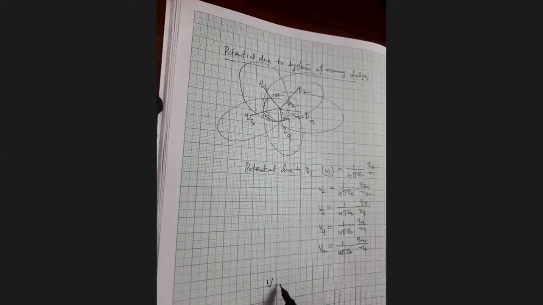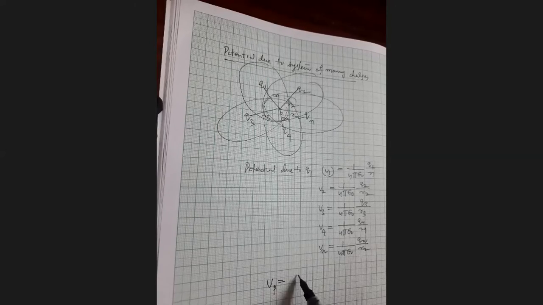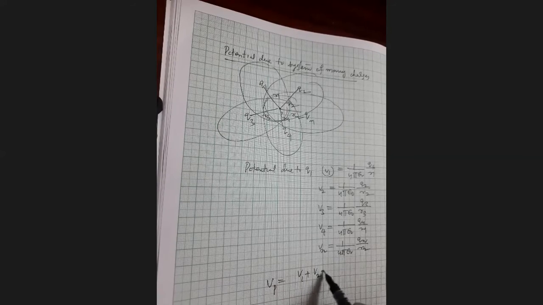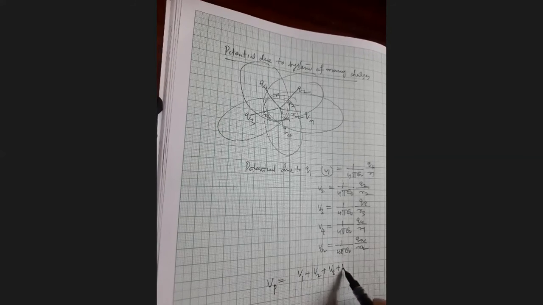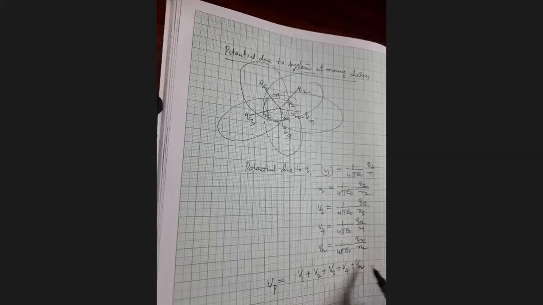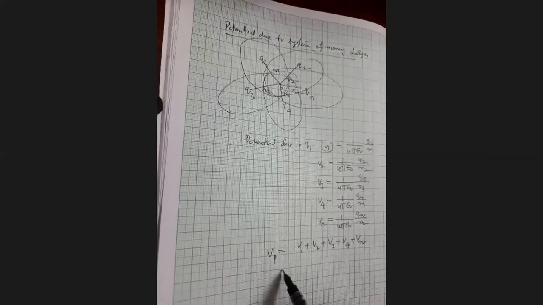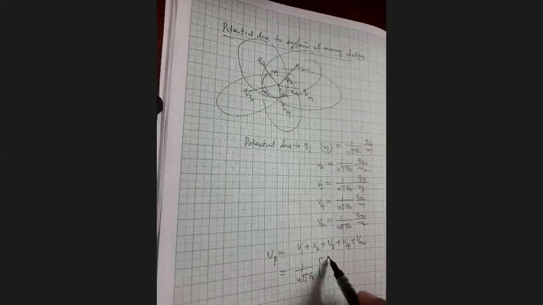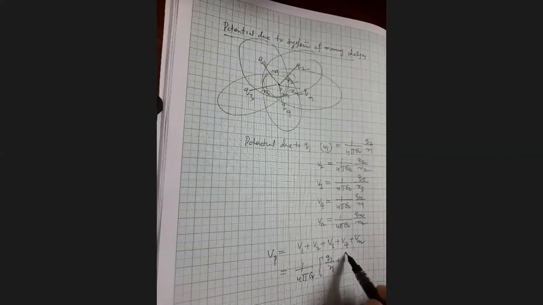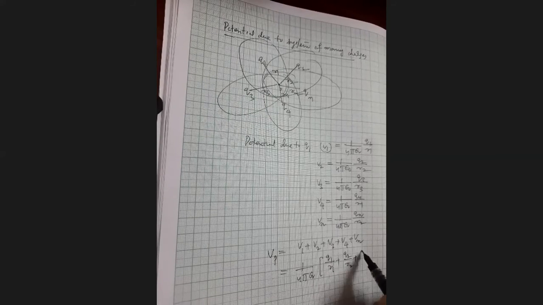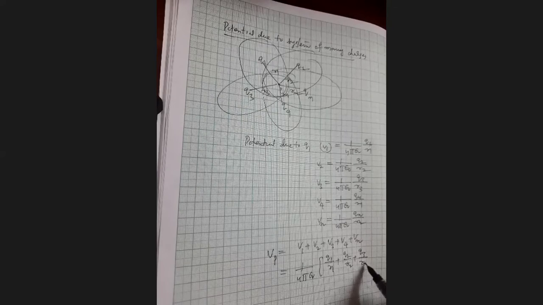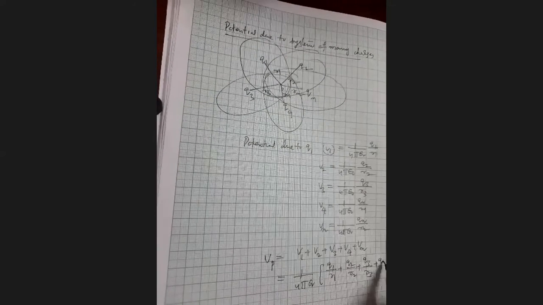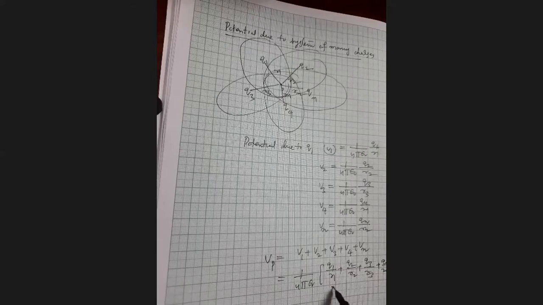The net potential at that point is V1 plus V2 plus V3 plus V4 plus Vn, that equals 1 by 4 pi epsilon naught, taking common, Q1 by R1 plus Q2 by R2 plus Q3 by R3 plus Q4 by R4 plus Qn by Rn.